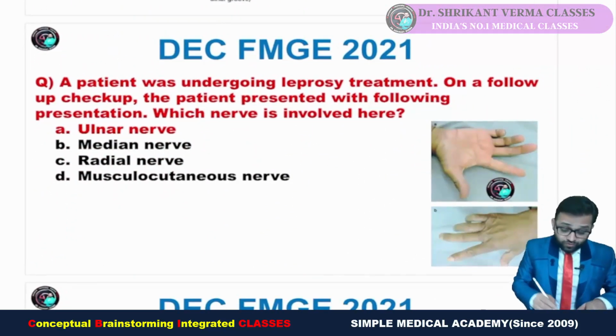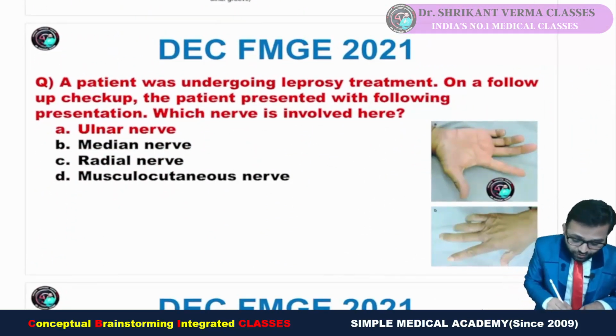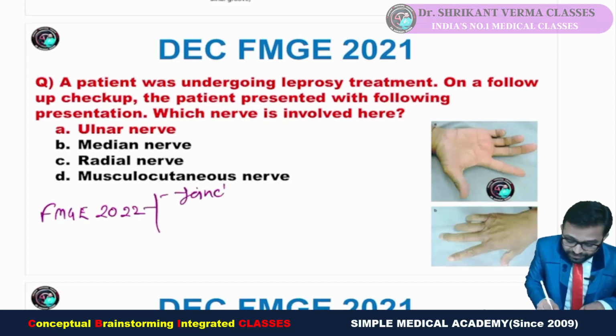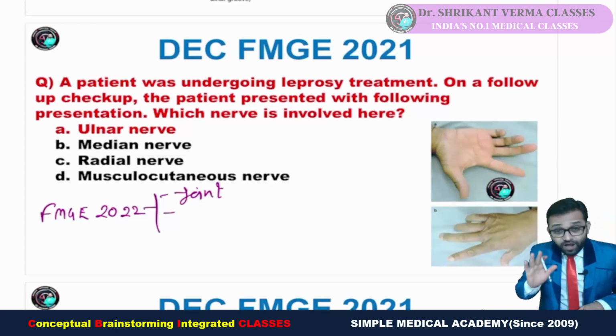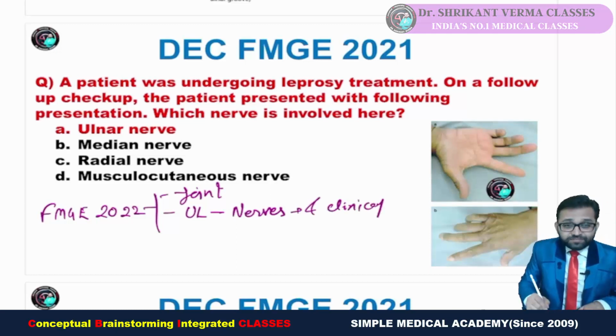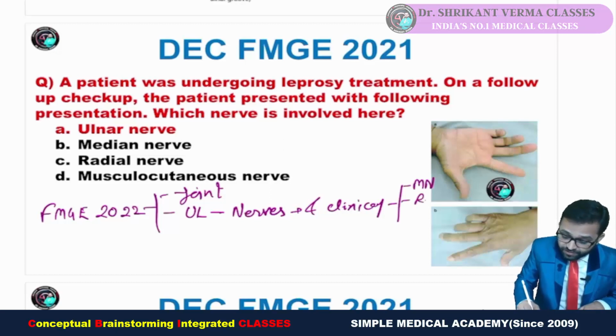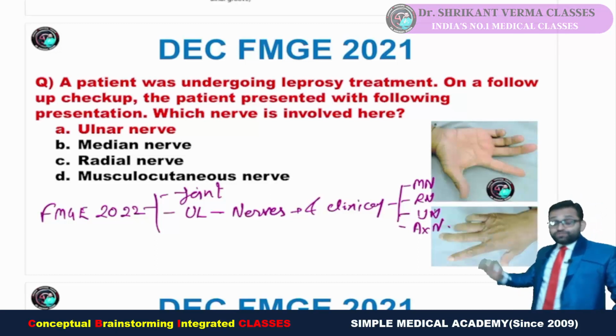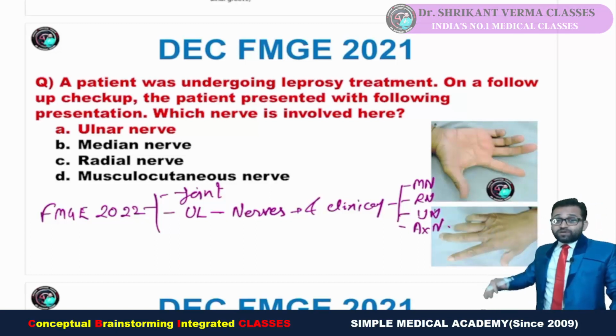For your next upcoming exam, you have to study. Yes, we are guessing the question pattern for the FMG 2022 joint. One topic we discussed is going to be asked, 80% chances. And again, nerves of the upper limb, one question from the upper limb nerves as well as clinical. What you have to learn: median nerve, radial nerve, ulnar nerve, as well as the axillary nerve. So this is our question pattern for the next upcoming FMG 2022.